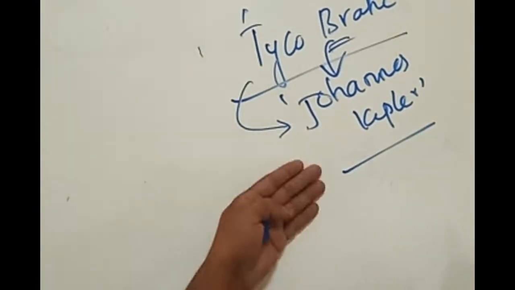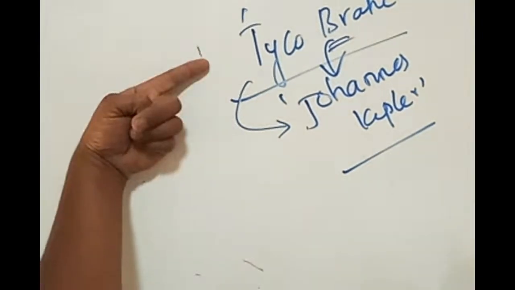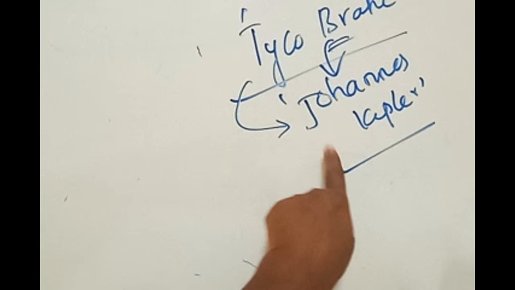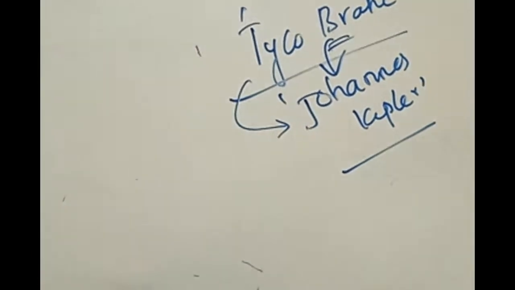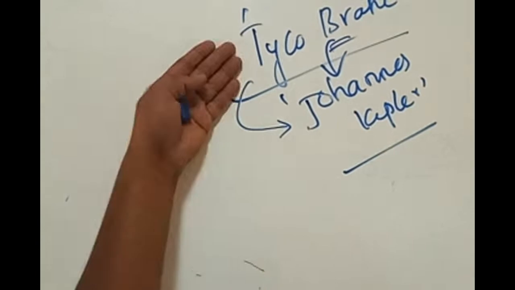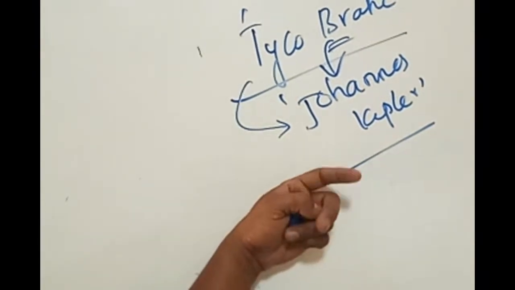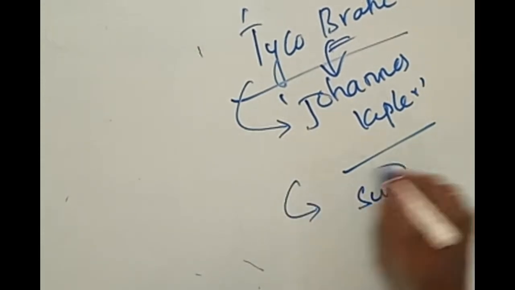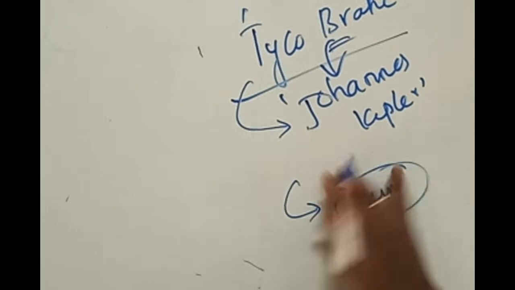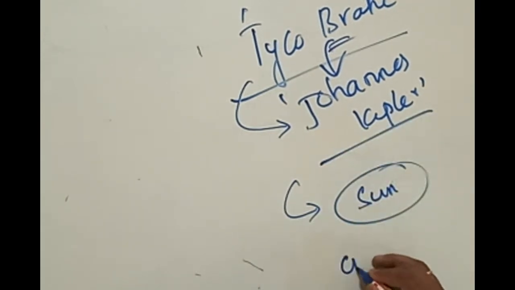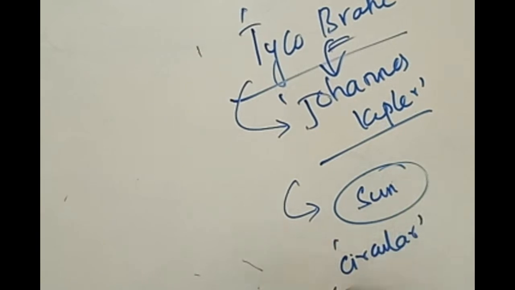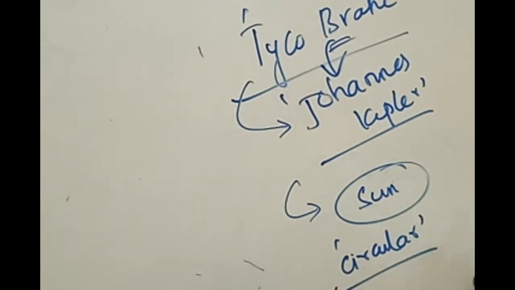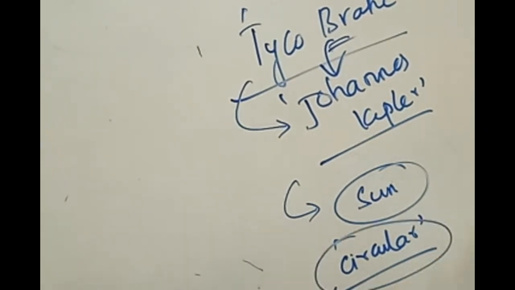Guru and Shishya: one is the guru and the other is the Shishya. The guru did some experiments, but he could not put forward anything. He died, and then his assistant, his student, made the important remarks of his guru and got the credit for that experiment. In those conclusions, the Earth is at the center of the universe, but all the planets are not revolving in circular orbits. People used to believe earlier that all the planets were moving around the Earth or the Sun in circular orbits.